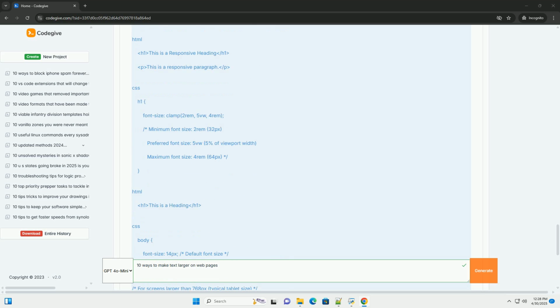1. Font size property with pixel, px, values. Description. This is the most straightforward way to set the font size. You specify the size in pixels. Code example. Pros. Simple to understand and implement. Provides precise control over the font size.